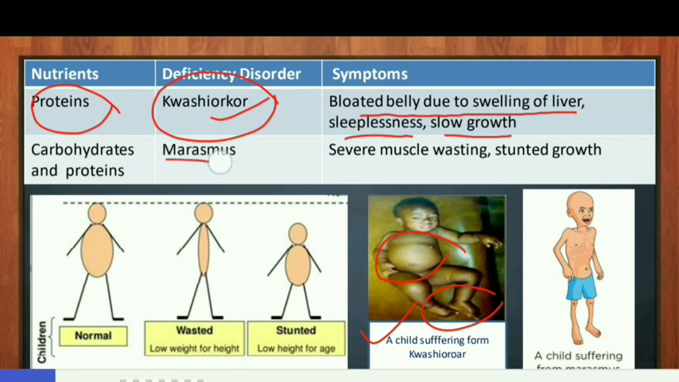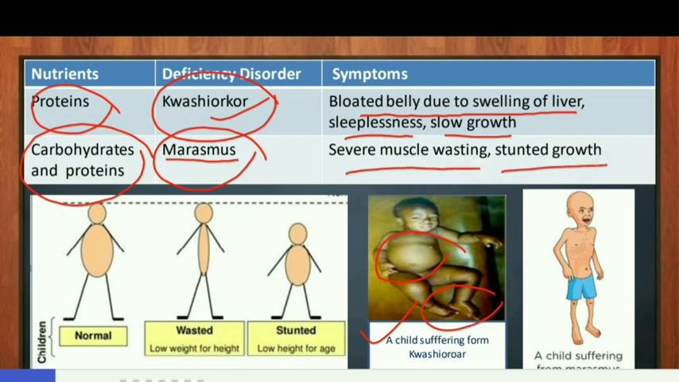Now see marasmus. If there is deficiency of both carbohydrates and proteins in the diet for a long time, then it results in the deficiency disorder called marasmus. The symptoms are severe muscle wasting and stunted growth. Let us understand muscle wasting and stunted growth with the help of this diagram.